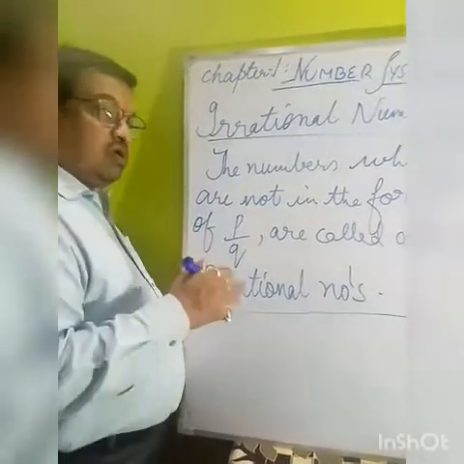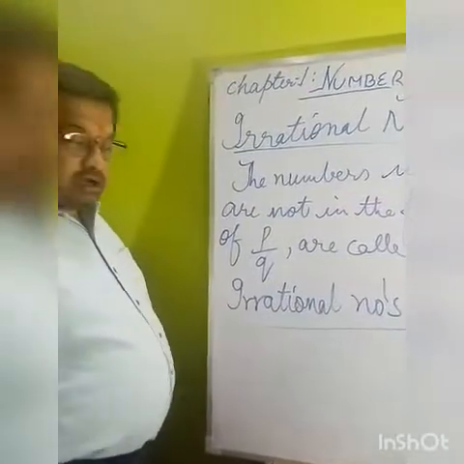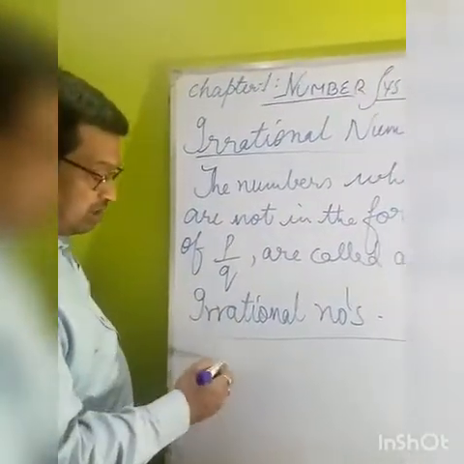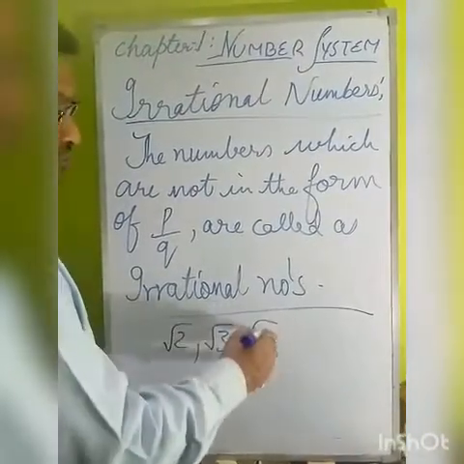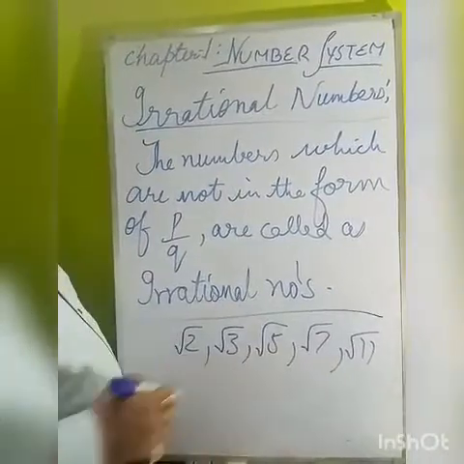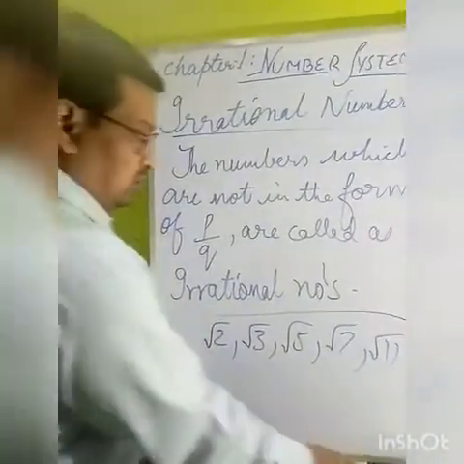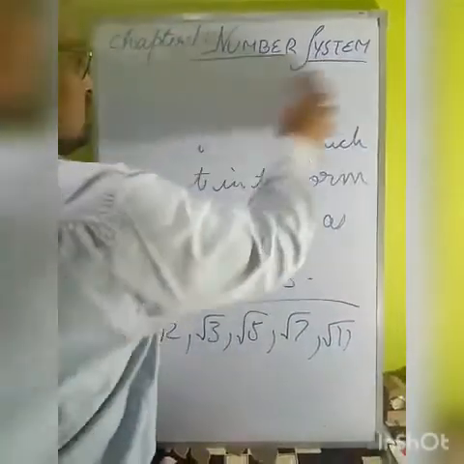It means all those numbers which are not rational are called irrational. For example, under root 2, under root 3, under root 5, under root 7, under root 11, like this. These numbers are called irrational numbers.